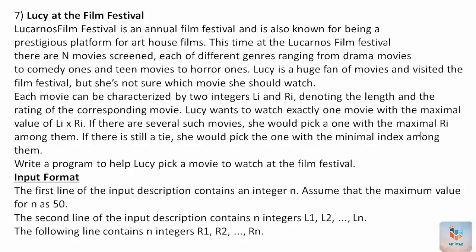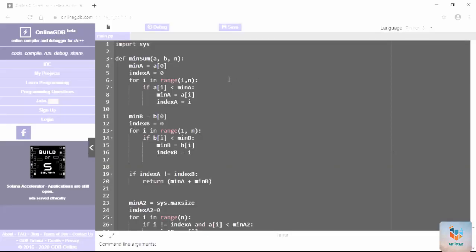So here for maximum Ri we have declared one variable and for minimum index we have declared one variable. For i in range 1 comma n, if A of i is less than minimum of A we will check. So if it is minimum of A, that index will be got.